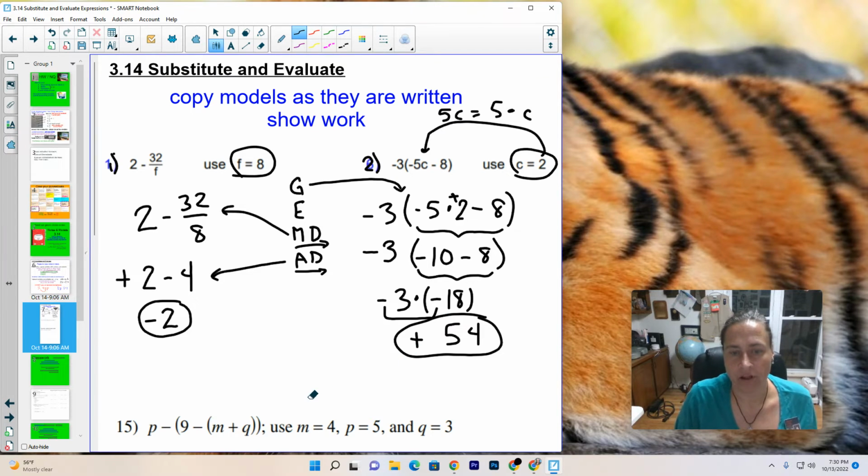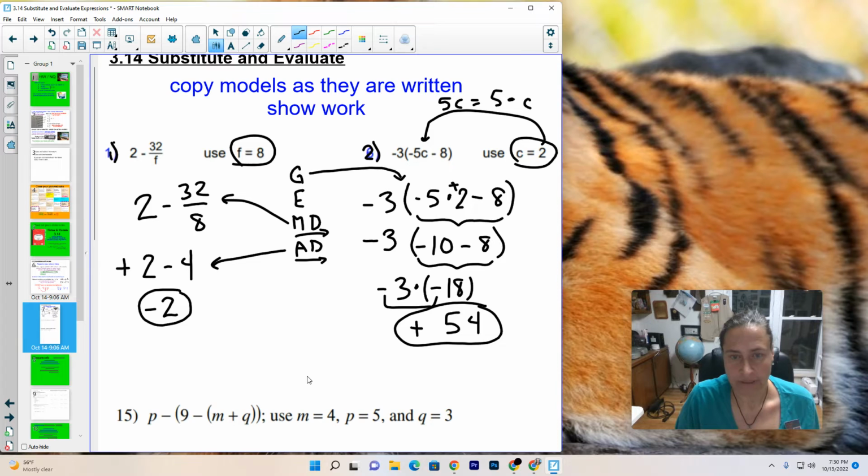Please make sure that you have all of that written down. If the sub would just look around the room and make sure that kids are getting this, hit pause if necessary.